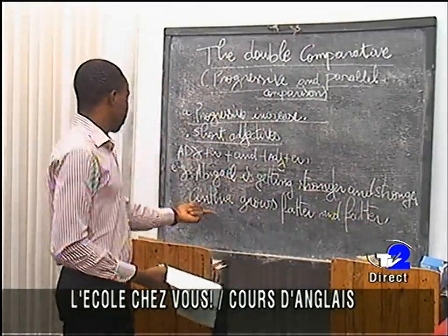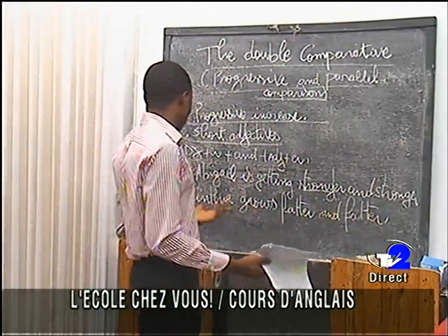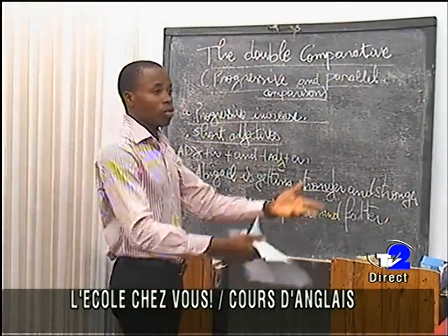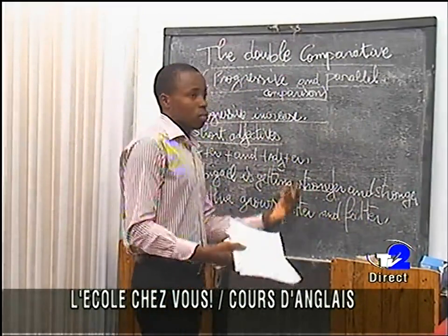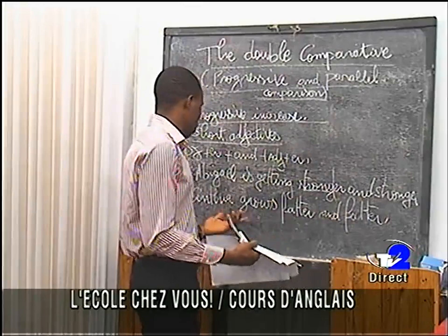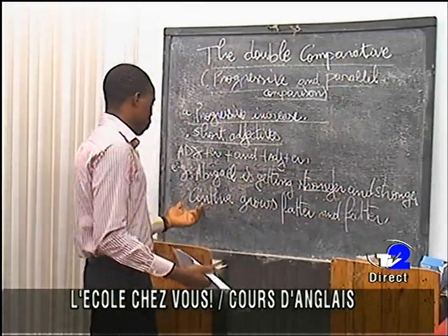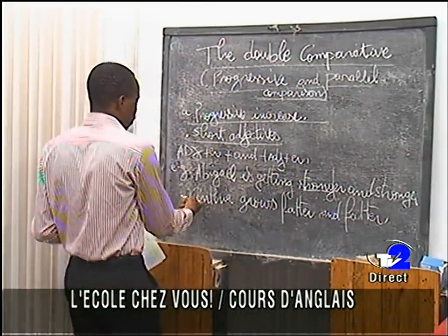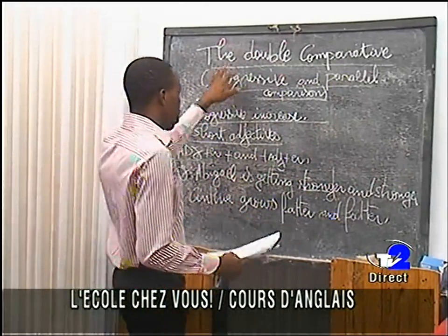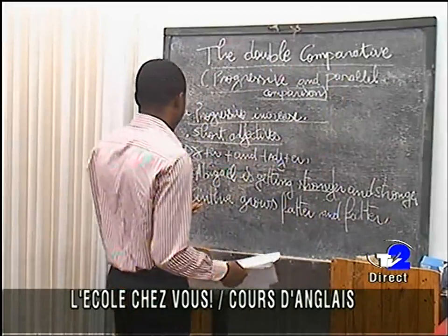This simply means that Cynthia continuously grows. She is growing. This is what we call the double comparative.